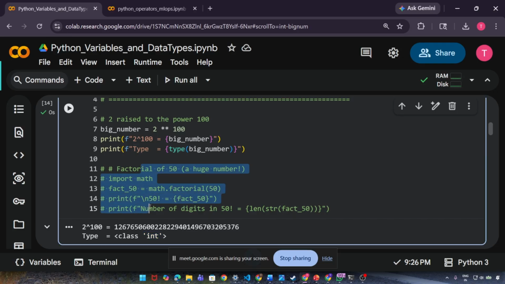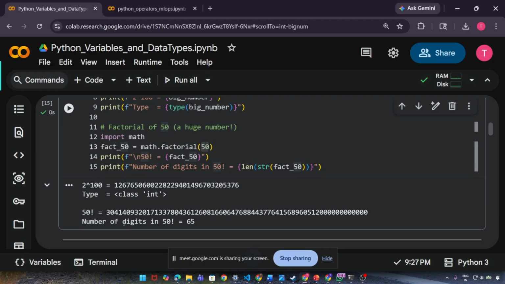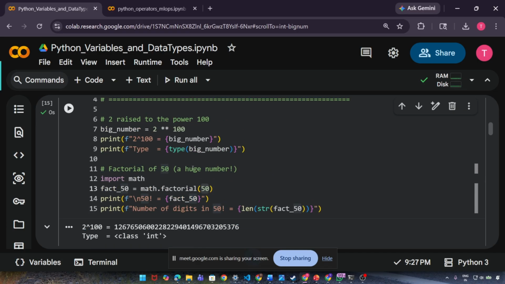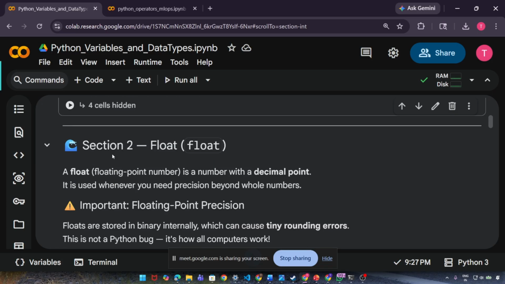Likewise, if I show you one more example, if you want to find the factorial of 50, you know how factorial is calculated. So the factorial of 50 can be a pretty big value. And if you see, this is the factorial of 50. And this is also one integer.